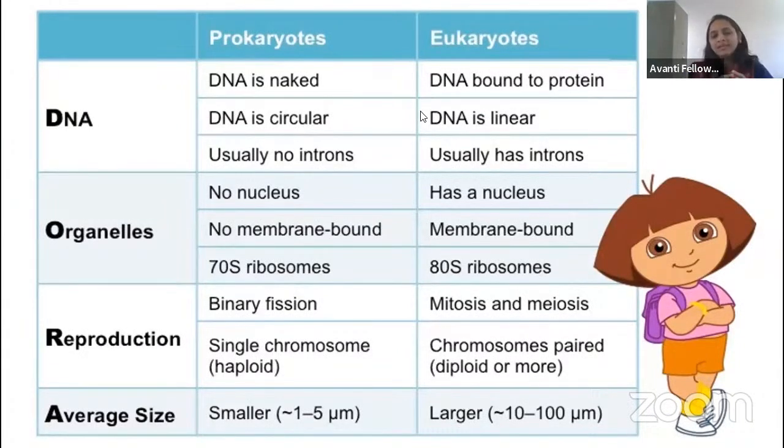Yes, here naked means DNA not having the protein. That is the histone protein, right, guys? So that's why we are calling it naked DNA. In the eukaryote, the DNA is covered with a cloth. The cloth is what we call histone protein, right? But in the prokaryote, it does not have histone protein. Remember, guys, it does not have histone protein. When coming to the eukaryotes, it has the histone protein.